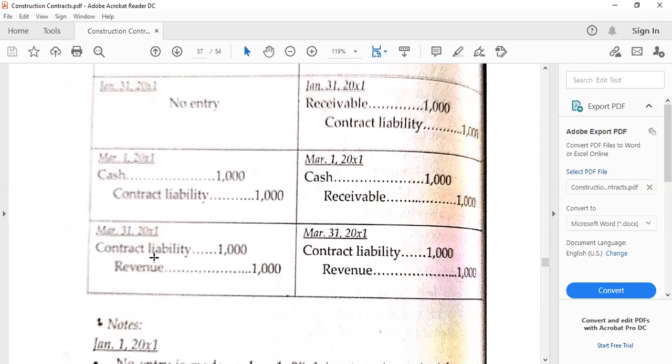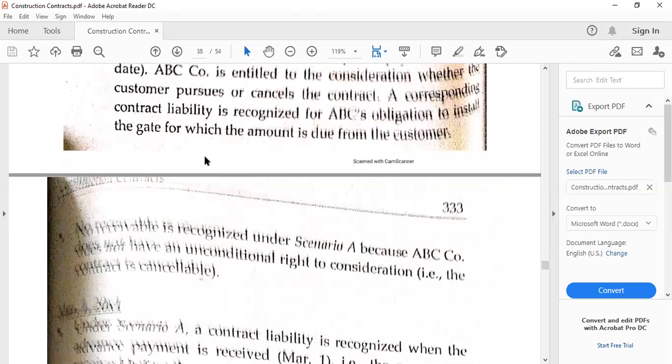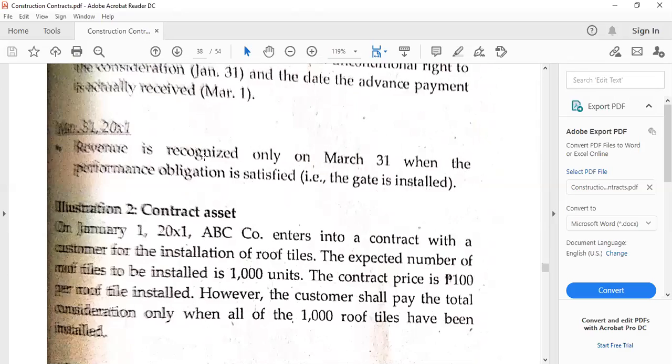And finally, on March 31, 20X1, if you can notice, the entries are the same. So debit or close the contract liability so that it will become part of the revenue. All right, so that's the point there.